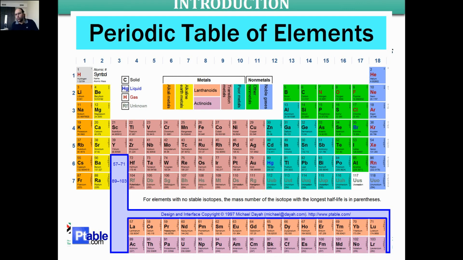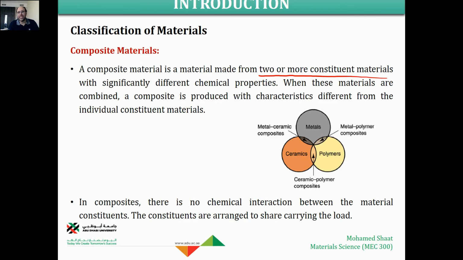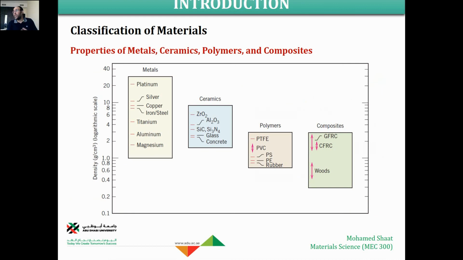And you're gonna have few non-metallic elements; the number of the metallic elements is higher than the number of the non-metallic elements. So that's why metals are very common. You could say that over 90% of the engineering applications, the use of materials in different engineering applications, we depend mainly on metals. Ceramics, we are using them, yes, there is some use of polymers, but metals are the most used material because they are covering lots of properties.